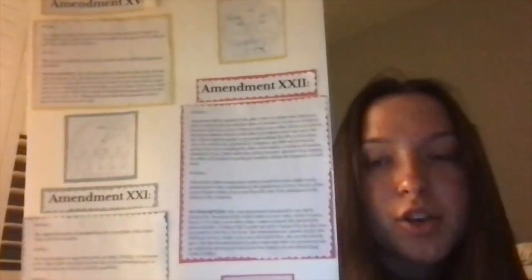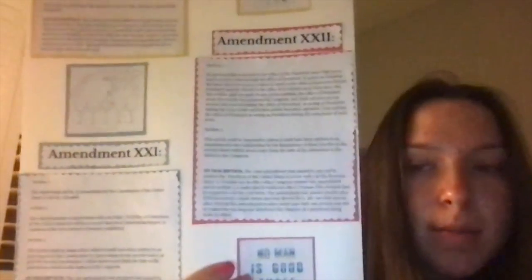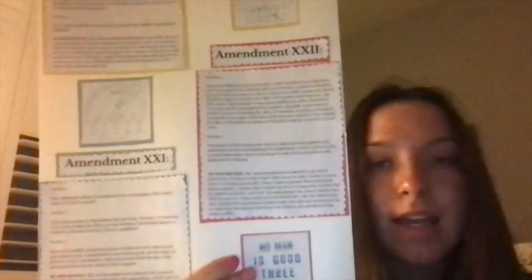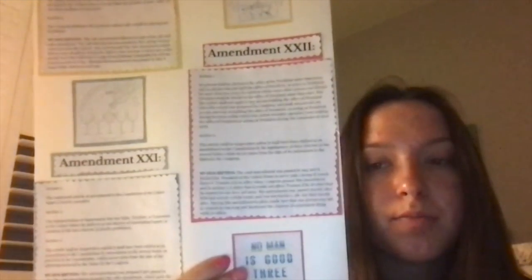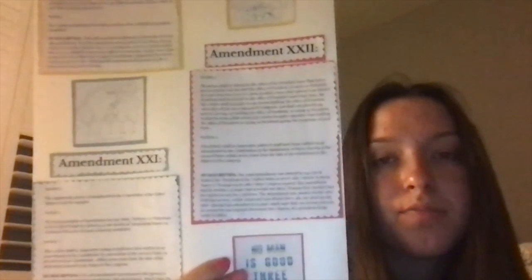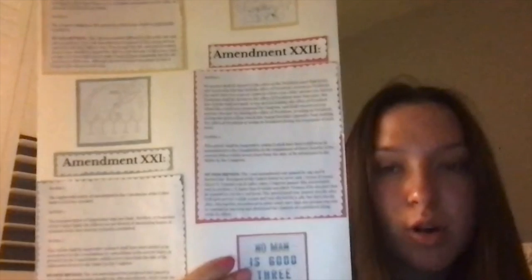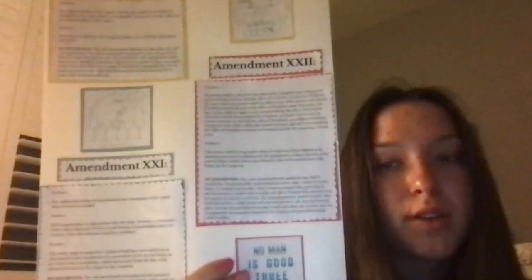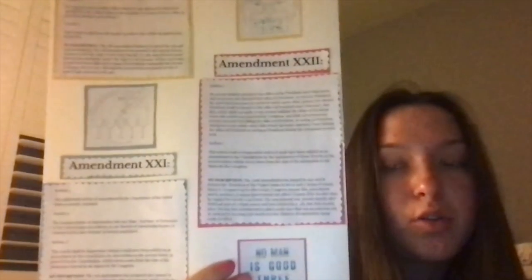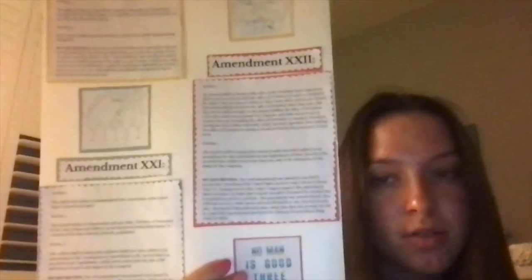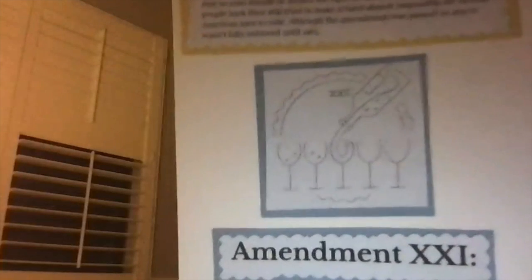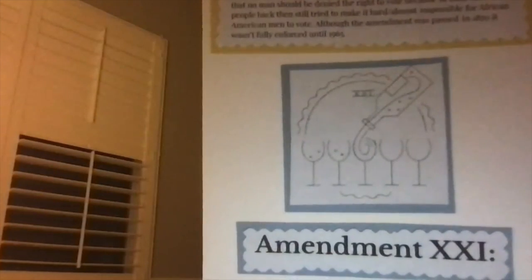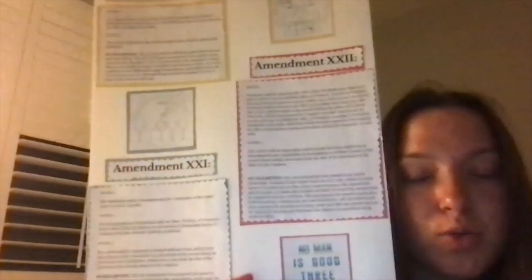For my next amendment, I chose the 21st Amendment. This amendment retracted the 18th Amendment, and it also now allowed the distribution and production of alcohol. This was passed in 1933. A good way to remember the 21st Amendment is that the legal U.S. age to drink is 21, so the 21s are the same. For this picture, I did a wine glass being poured into multiple different glasses, and there's an XX and an I to symbolize 21. The last amendment I chose was the 22nd Amendment.